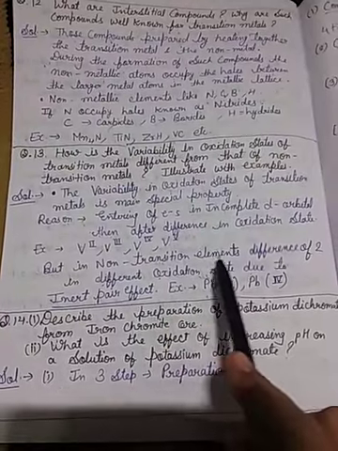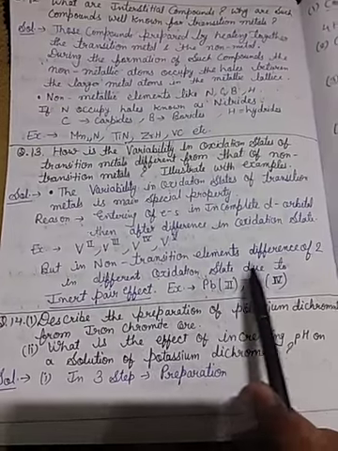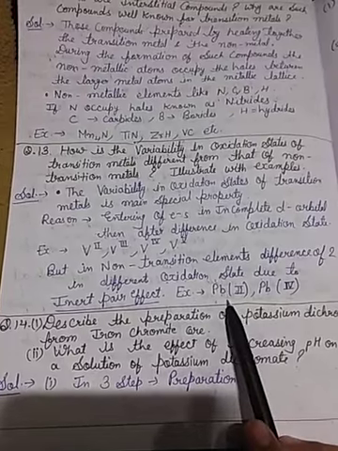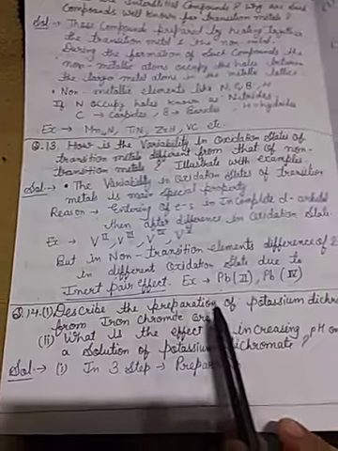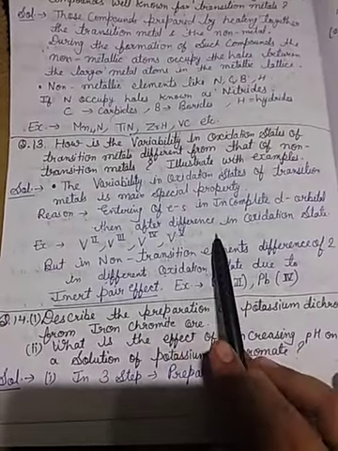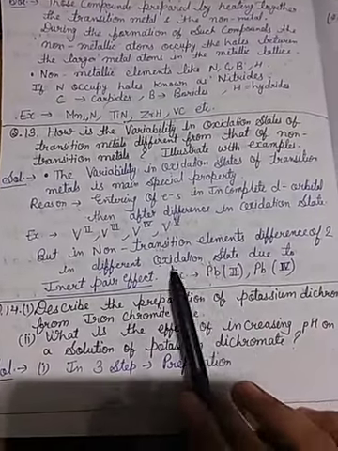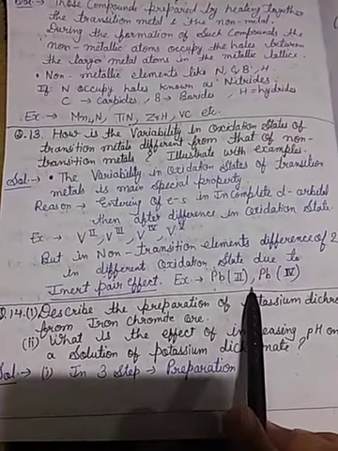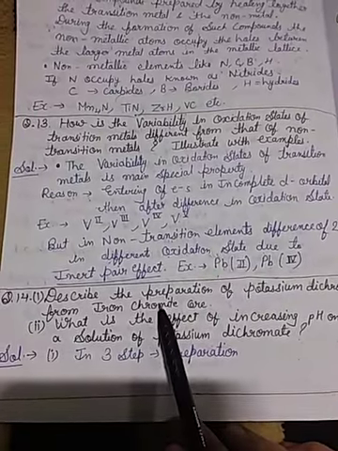But in non-transition elements, the difference is of two in different oxidation states, due to the inert pair effect, like lead second and lead fourth. This is the non-transition metal. So transition metals continuously show oxidation states with very little difference, but in non-transition elements the difference is of two in different oxidation states, like Pb second and then Pb fourth. Then let us describe question number 14.